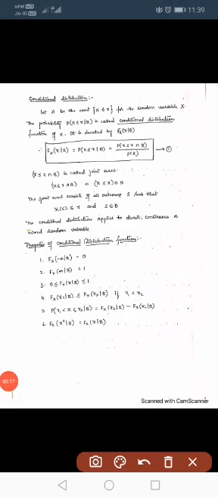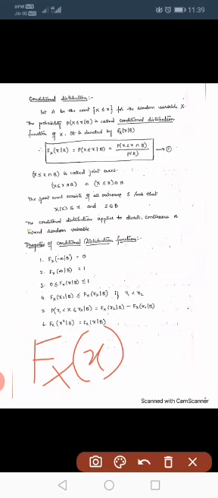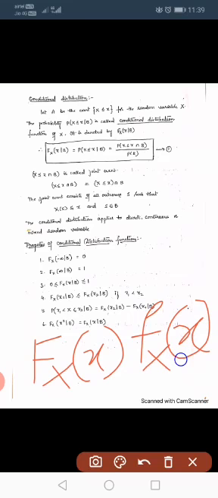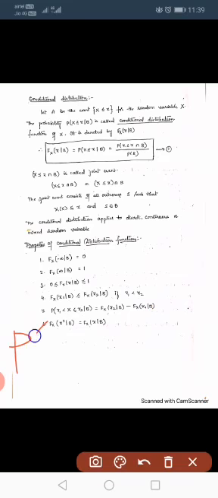In the last class, we discussed probability distribution function and probability density functions. Probability distribution function is denoted by capital F_X(x), and probability density function is denoted by small f_X(x). And you already know what is conditional probability of A given B.